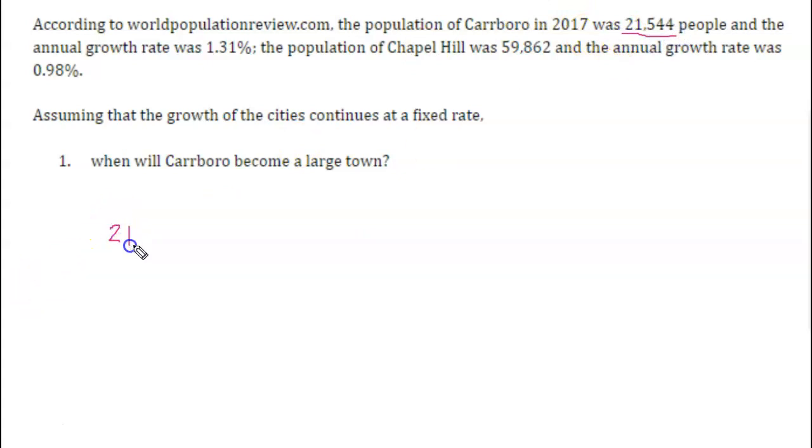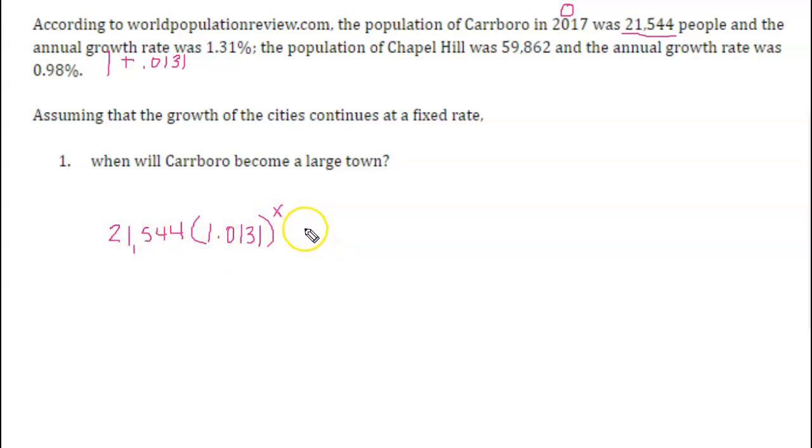So we have 21,544 people in 2017. So I'm going to let 2017 be my 0. Now, if that's my initial amount, I have my growth rate. Growth implying that it is going up. So it's going to be 1 plus 0.0131. So this is going to be 1.0131. And then it is per year. So x is going to be in years. So my initial amount, my growth rate added to 1, and then my time period.